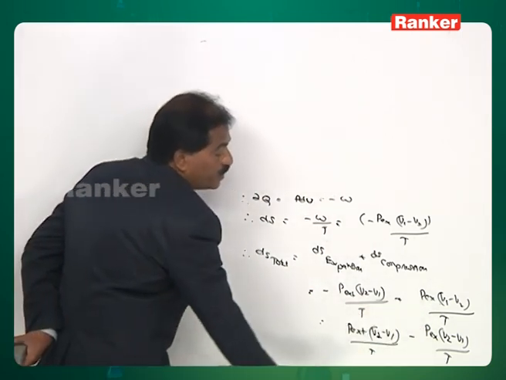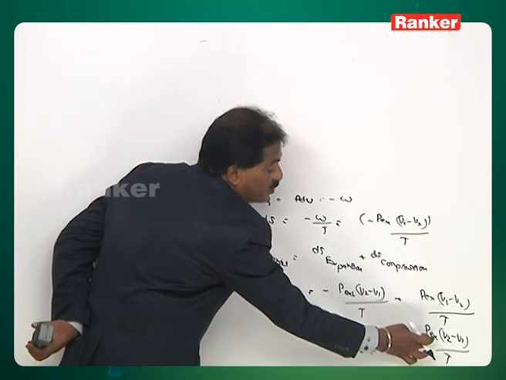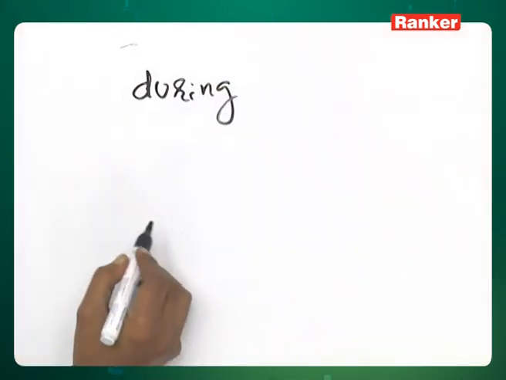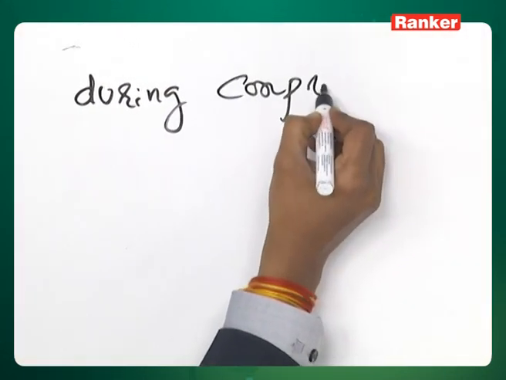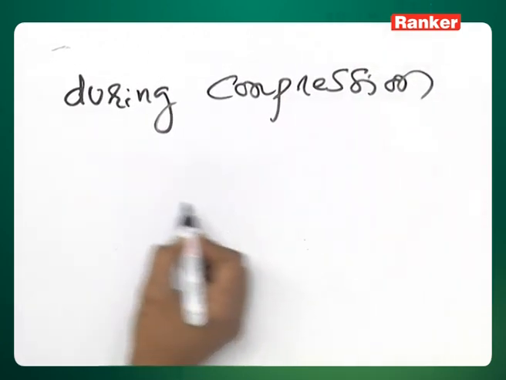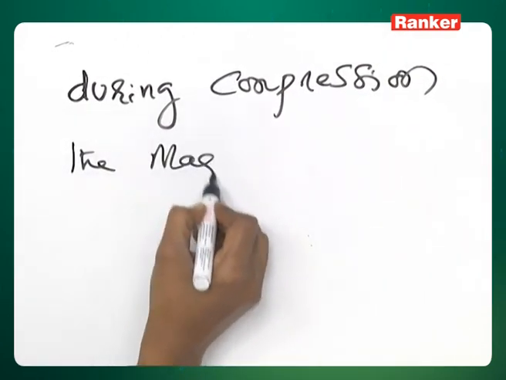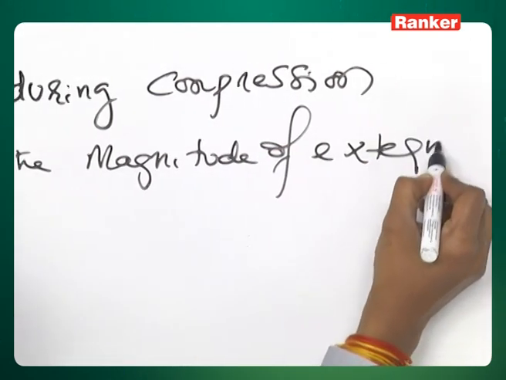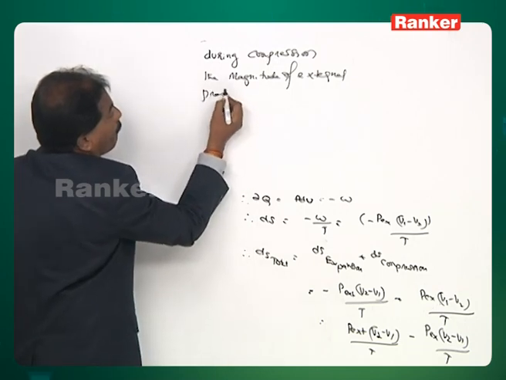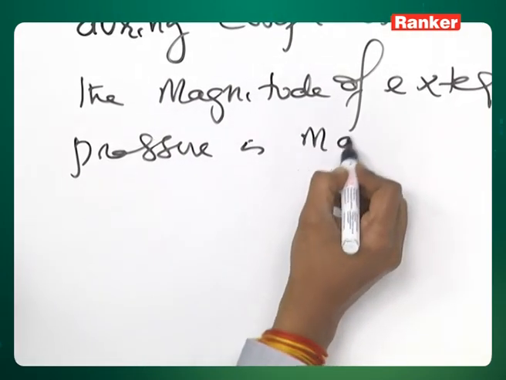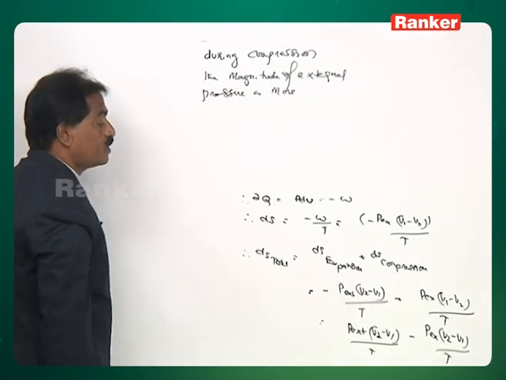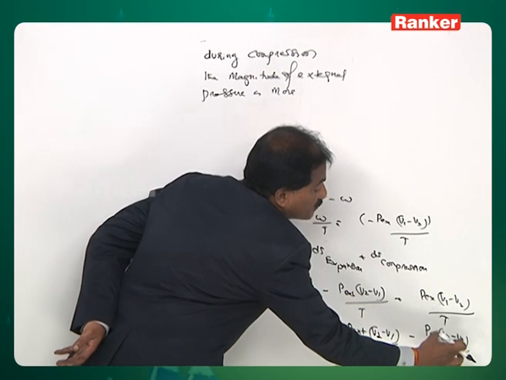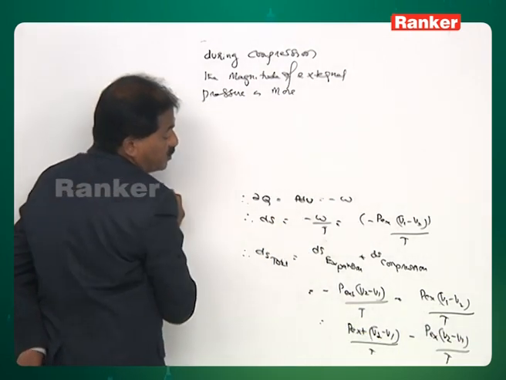Therefore, during compression, the magnitude of the external pressure is more. Therefore, the total magnitude of this term will increase.